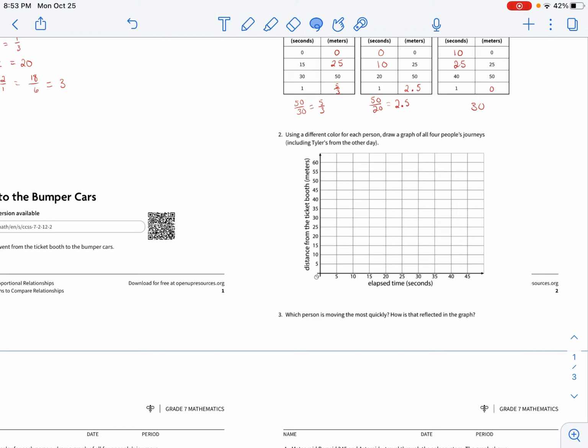All right, it says using different colors for each person, draw a graph of all 4 pupils' journey, including Tyler from the other day. So we know Tyler, it took him 40 seconds to go 50 miles. So 40, 50, we plot that point. We just draw a straight line to the origin, right? His was a proportional relationship.